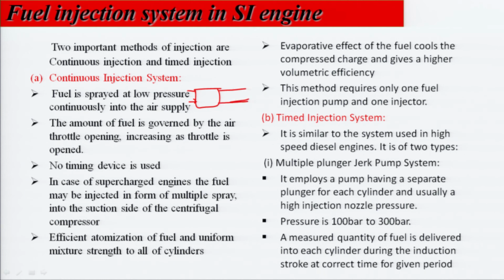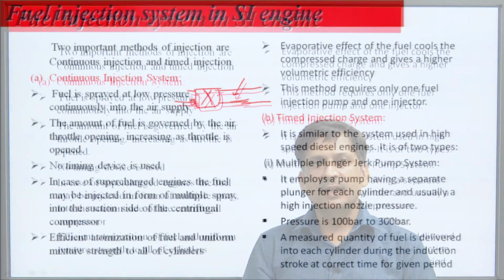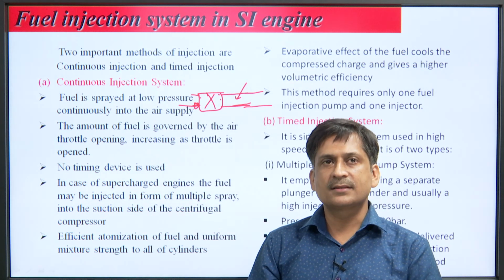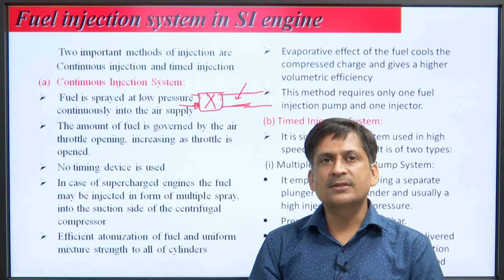In continuous injection, the carburetor is replaced by a fuel injector, air is supplied and fuel is injected in the inlet manifold, and the pressure at the intake manifold is less than atmospheric. So, you have to supply the fuel sprayed at low pressure, and why is it called continuous? We supply fuel continuously, there is no timing device, that is why it is called continuous injection system.